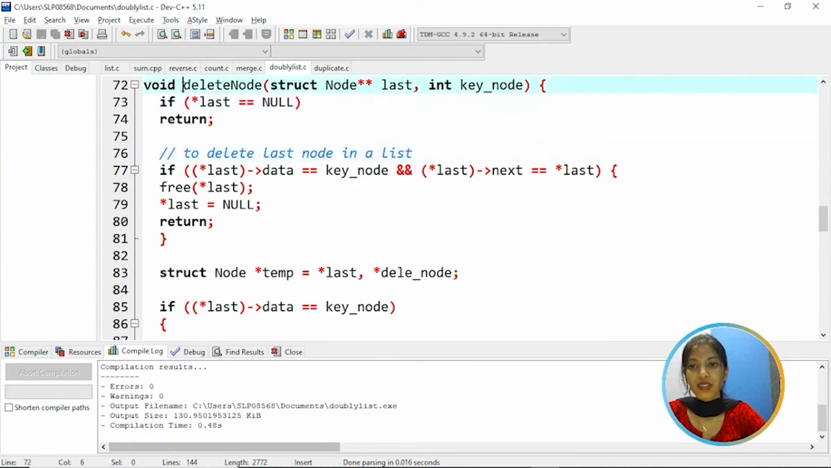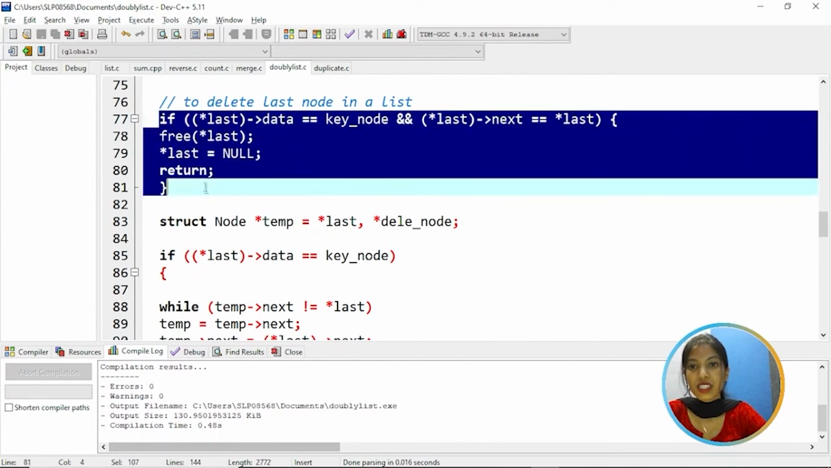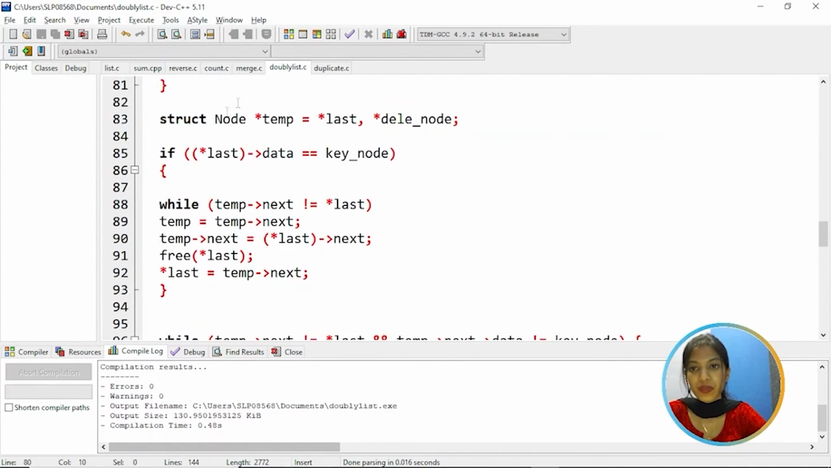As you can see here, we have a delete function, that means to delete a node. We have last and key node as arguments that we have passed. If last is equal to null, then return, that means there are no nodes in the list. This function is to delete a node at the end. If last data is equal to key node, and last next is equal to last, then free the last, assign last equal to null, and then return.